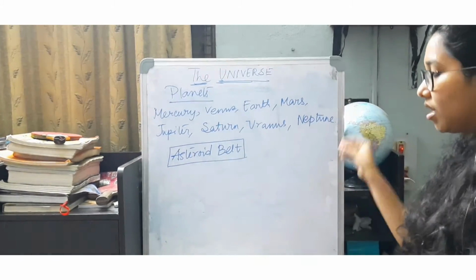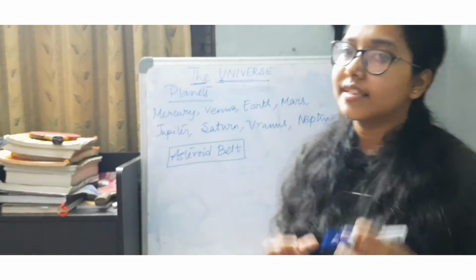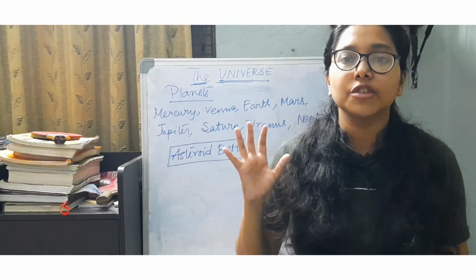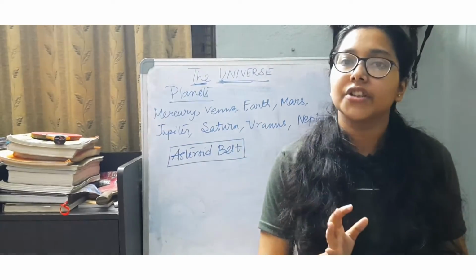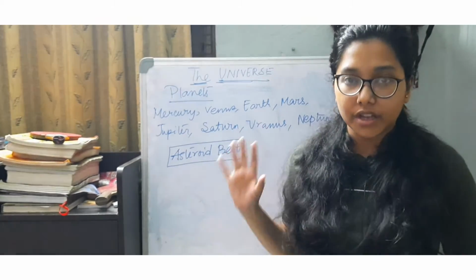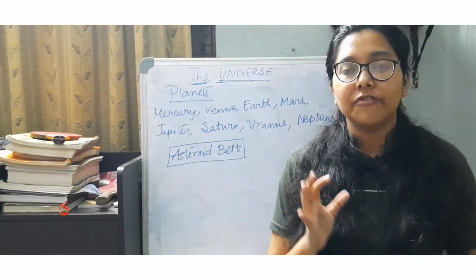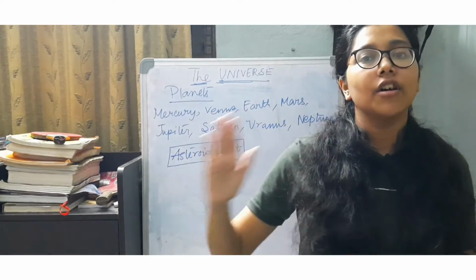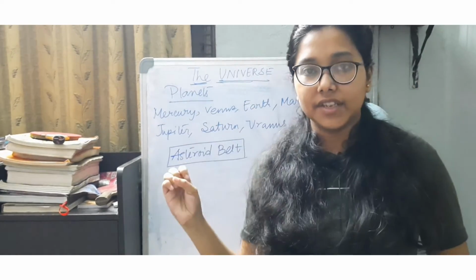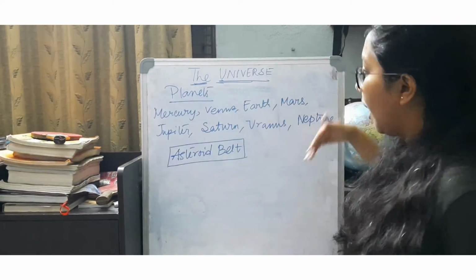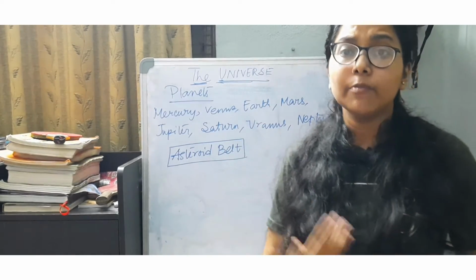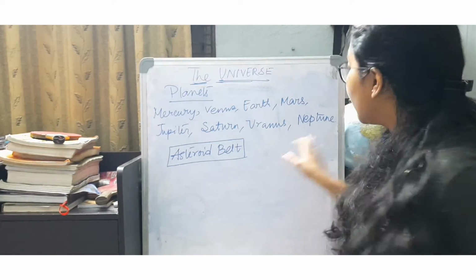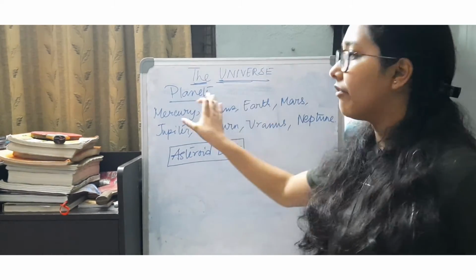Uranus and Neptune. Now the most important thing is these sorts of questions may be asked to you: which is the nearest planet to the sun, or which is the farthest planet from the sun, or write the names of the planets in ascending order of their distances from the sun. Then you have to write in this order. But if it is asked, write the names of the planets in descending order of their distance from the sun, then you have to write it in the reverse order.